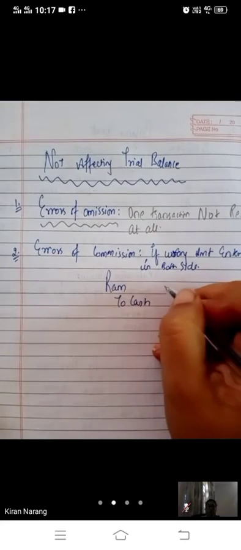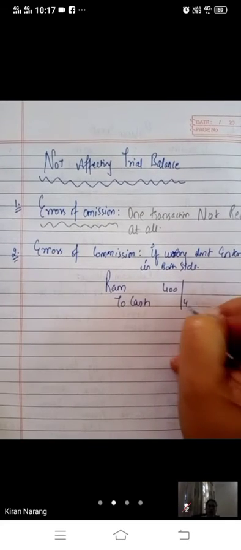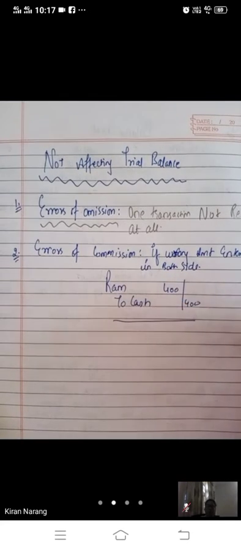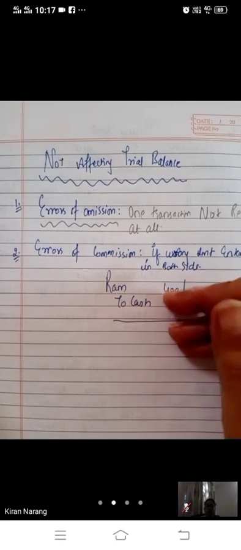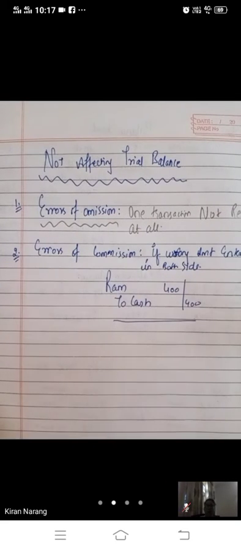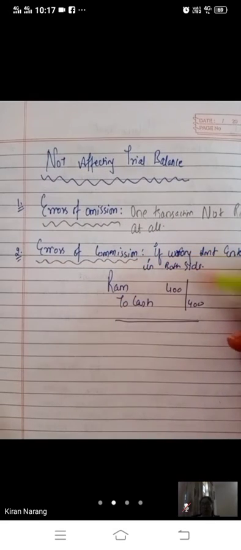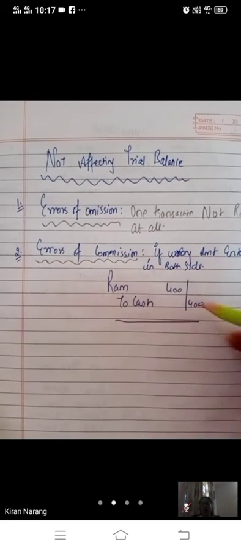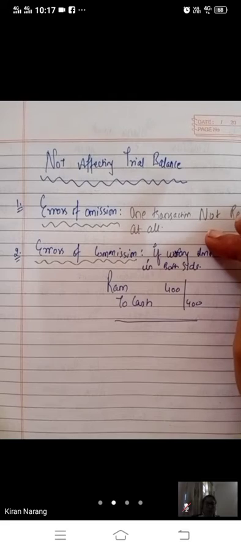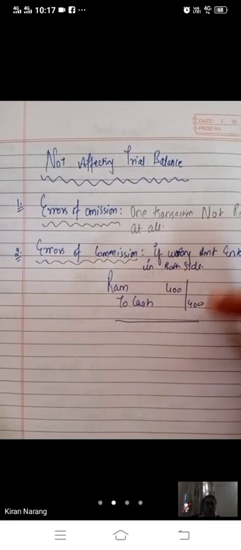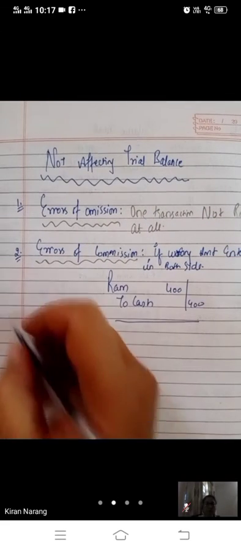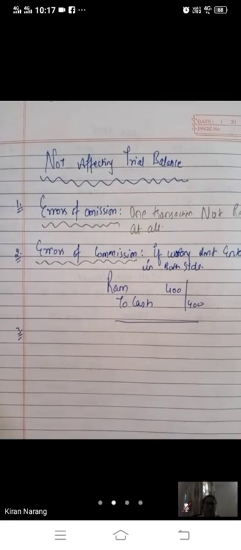You have paid 4000, but you have written 400 in both the sides. So this is an error of commission: if you have written a wrong amount in both the sides, this is an error of commission. If you have recorded the wrong amount in both the sides, that is called an error of commission.